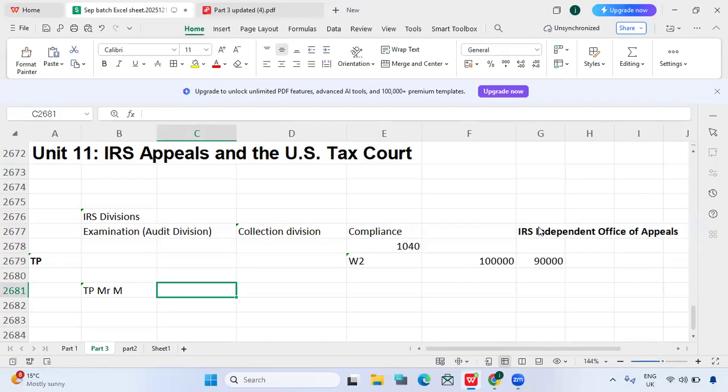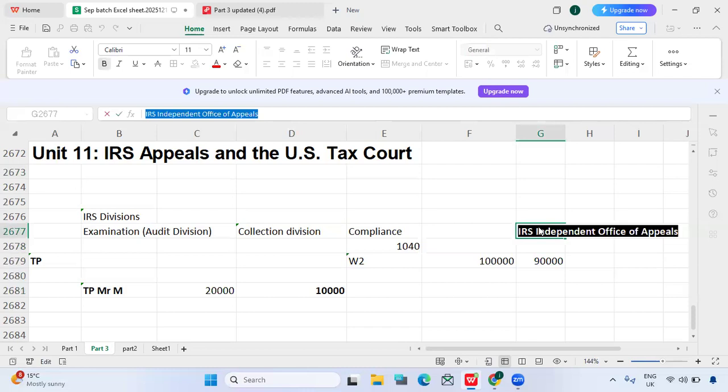The audit division has sent a bill to pay $10,000 additional tax liability. The taxpayer has already paid $20,000, but the examination department is still asking him to pay an additional $10,000 by sending a bill. In that case, what can he do? He can approach the Independent Office of Appeals.